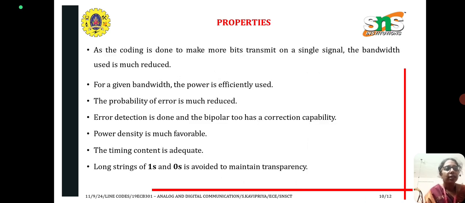As coding is done to make more bits transmit on a single signal channel, the bandwidth used is much reduced. For a given bandwidth, the power is efficiently used. The probability of error is much reduced. Error detection is done, and bipolar has a correction capability. Power density is much more favorable. Timing content is adequate. Long strings of 1s and 0s are avoided to maintain transparency.